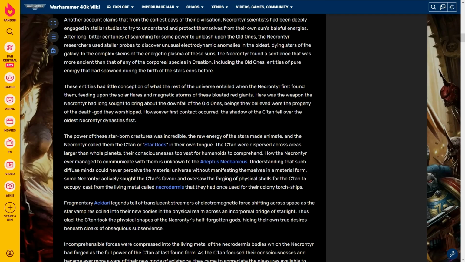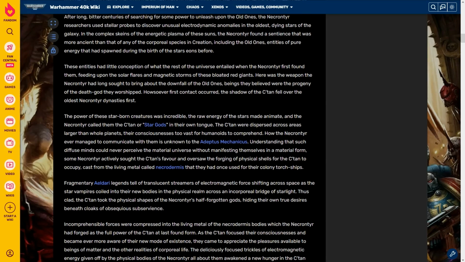These entities had little conception of what the rest of the universe entailed when the Necrontyr first found them, feeding upon the solar flares and magnetic storms of those bloated red giants. Here was the weapon that the Necrontyr had long sought to bring about the downfall of the Old Ones, beings they believed were the progeny of the death god they worshipped. Howsoever first contact occurred, the shadow of the Satan fell over the oldest Necrontyr dynasties first.